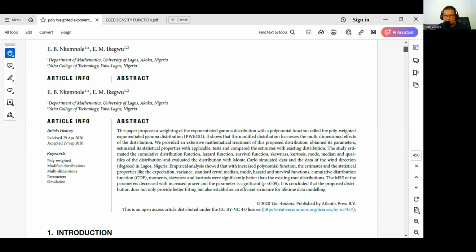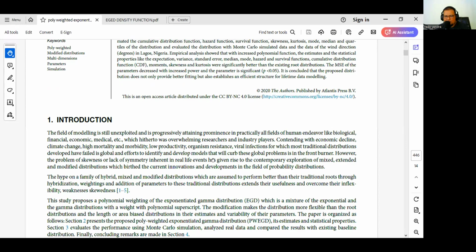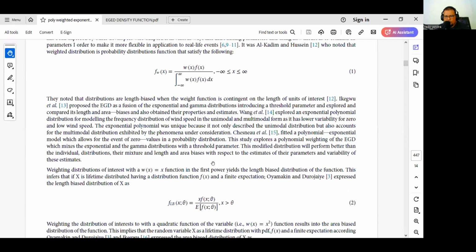The first research article has the title Polyweibull Exponentiated Gamma Distribution with Application. This research article was published in the Journal of Statistical Theory and Applications in 2020. In this research article, we can find the probability density function in equation 12.